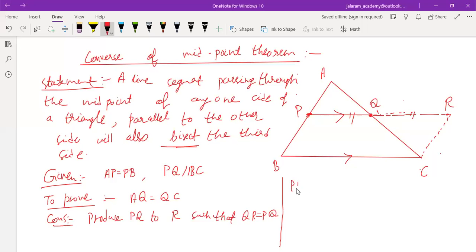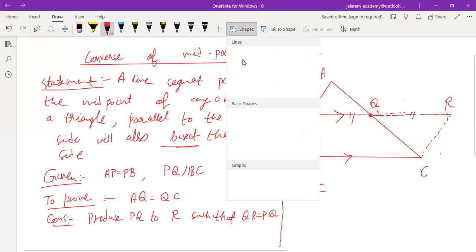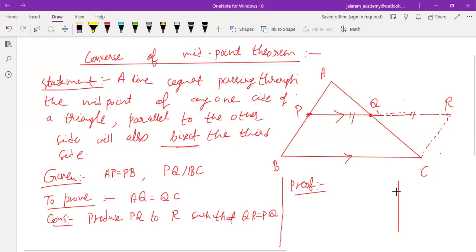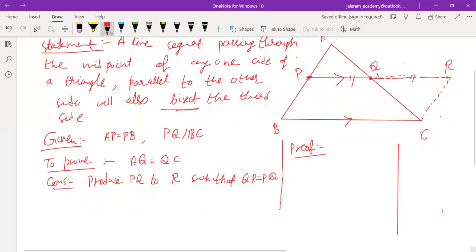So first we will write the proof, and then we will prove the congruency of triangle AQP and triangle CRQ. Identify the sides and angles which are equal. And first write the names of the triangles for which you have to prove the congruency.